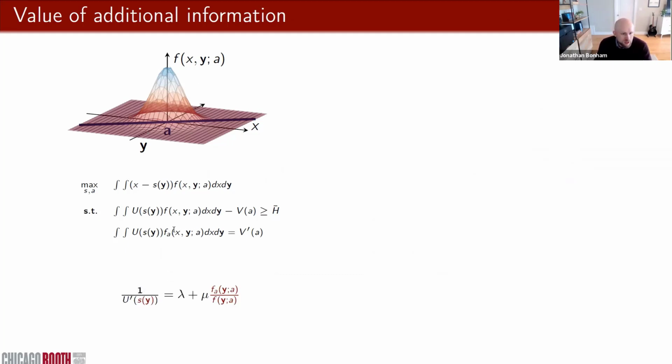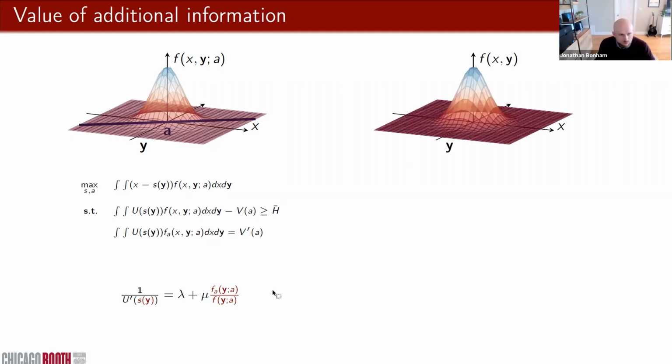If we go through the same steps as before, this expression characterizes the optimal contract. And you'll notice that S is going to vary in Y if and only if this likelihood ratio varies in Y. And this likelihood ratio is going to vary in Y if and only if some component of this vector Y is incrementally informative about the agent's action. So this is Holmström's informativeness principle, that we should include any performance measure that's incrementally informative about effort.